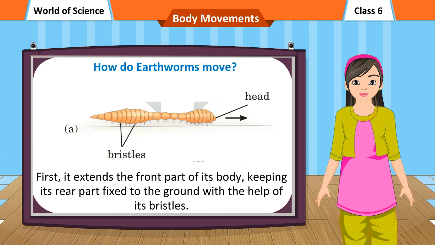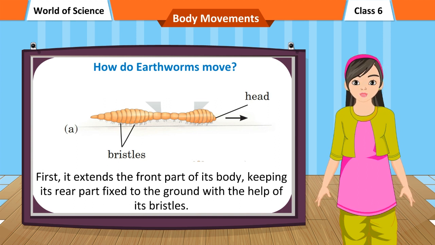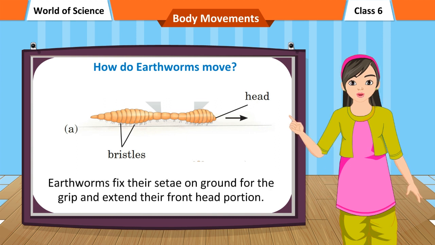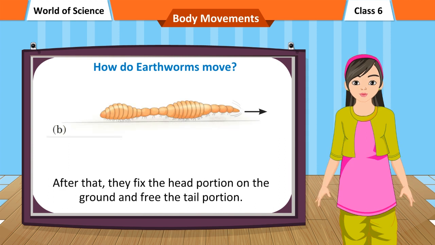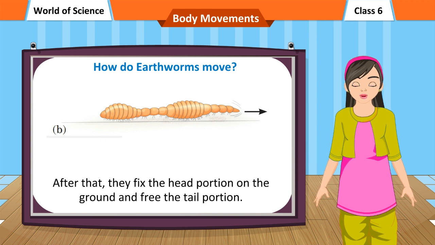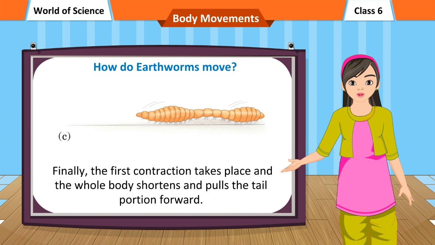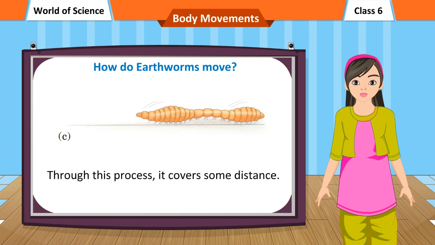First, it extends the front part of its body, keeping its rear part fixed to the ground with the help of its bristles. Earthworms fix their setae on the ground for grip and extend their front head portion. After that, they fix the head portion on the ground and free the tail portion. Finally, the contraction takes place and the whole body shortens and pulls the tail portion forward. Through this process, it covers some distance.